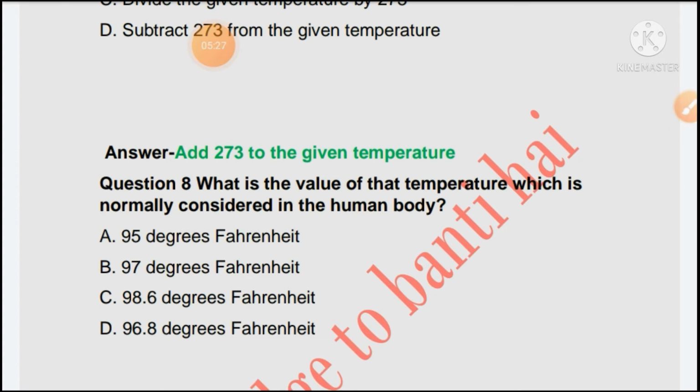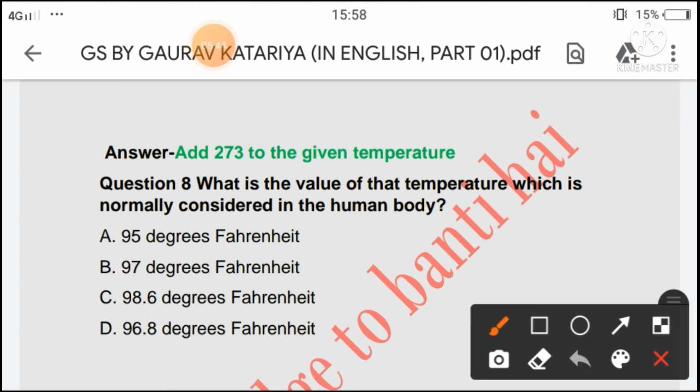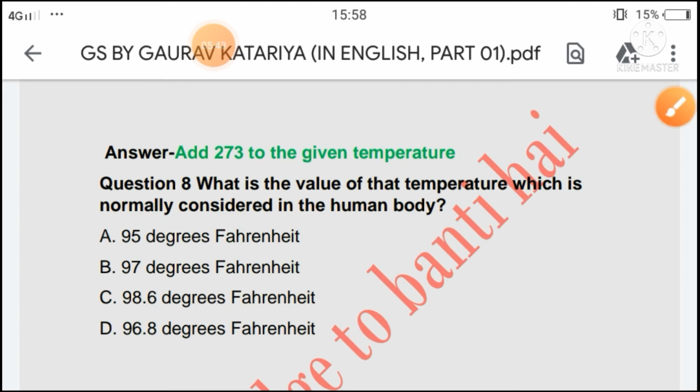Next question is what is the value of the temperature which is normally considered in the human body? 95 degree Fahrenheit, 97 degree Fahrenheit, option C 98.6 degree Fahrenheit or option D 96.8 degree Fahrenheit. So the right answer of this question will be option C, 98.6 degree Fahrenheit.